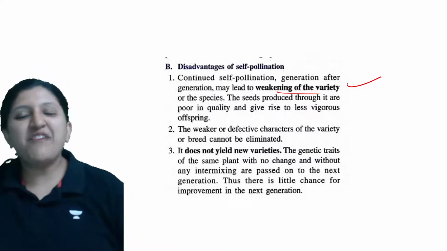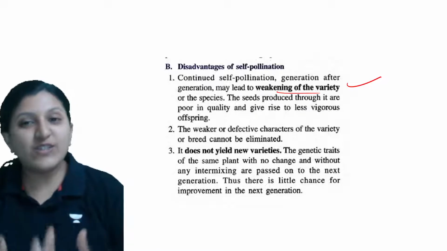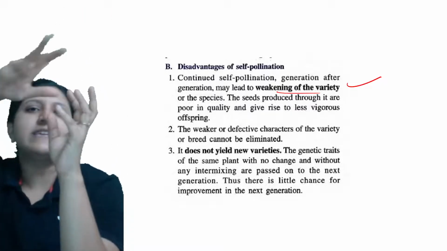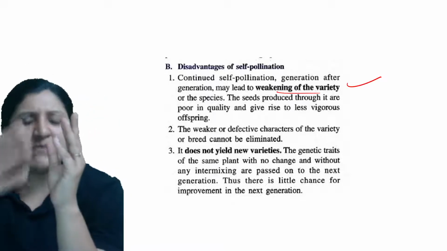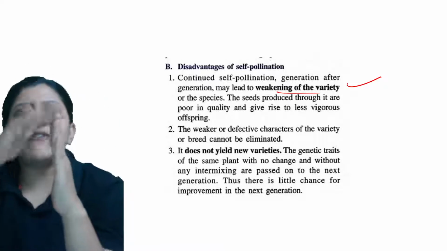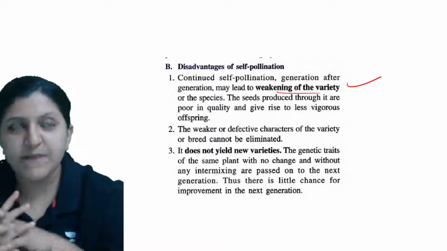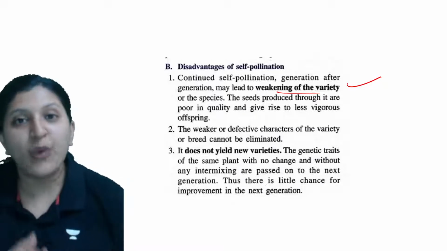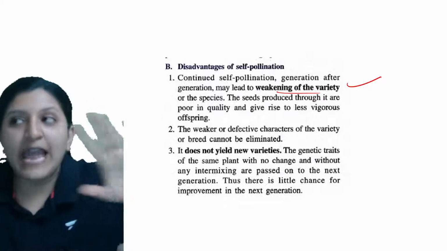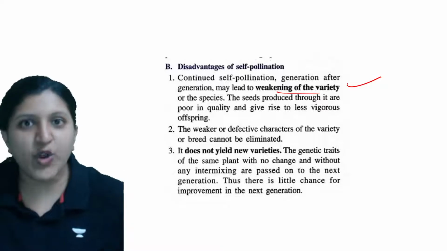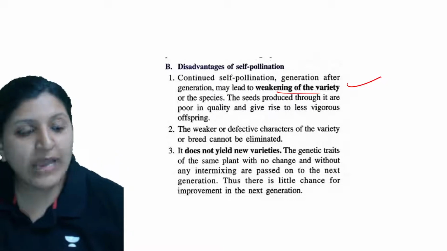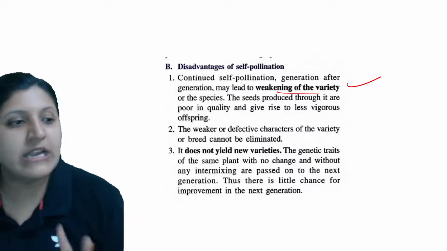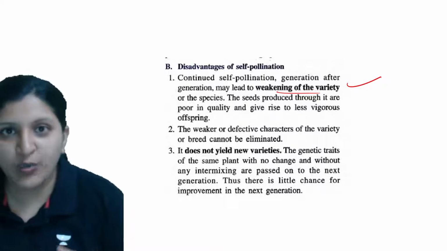Okay, so now in this case, there is continued self-pollination. The same plant is there, so from here only the pollen grain is getting rotated. Generation after generation, same flower, same pollen grain, everything is happening. So in that case, there is a chance that the plant can get weakened. Why? Because this particular plant which is living in this particular environment is not well adapted to the surrounding condition. If it is not well adapted, it can go on getting weaker.